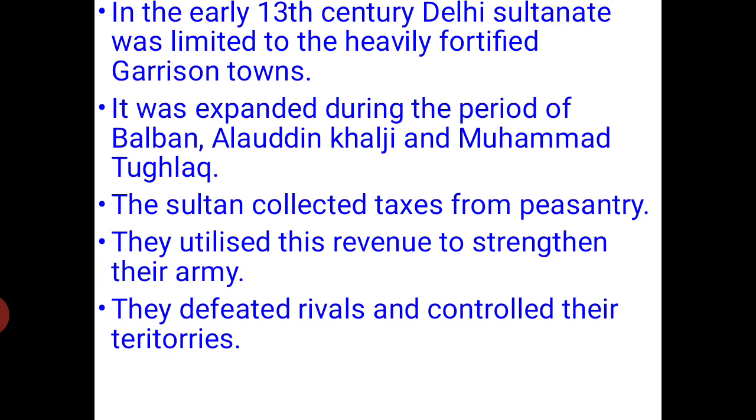And the Delhi Sultans collected taxes from the peasantry to utilize that revenue to strengthen their army. So they purchased modern weapons, equipment, and food, meals. They gave other infrastructure to the army, because the army in those days was the important force for any kingdom. So we can see that they made relations. They invaded new territories to expand the Delhi Sultanate.